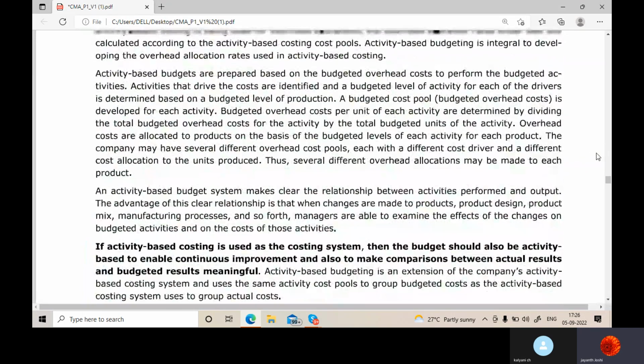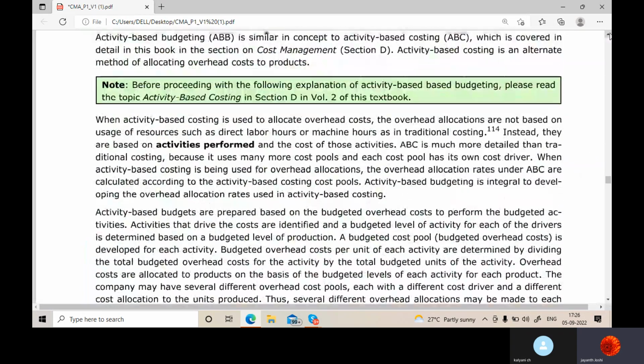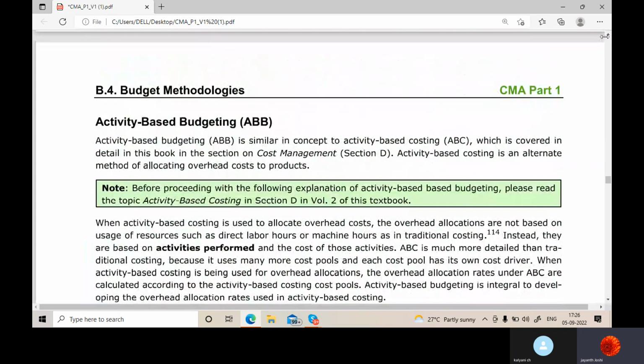Now, activity based budgeting. 2 minutes. I'll just put some link here.